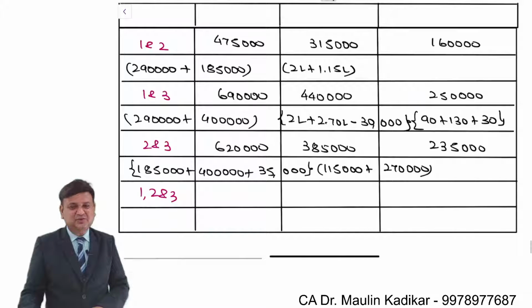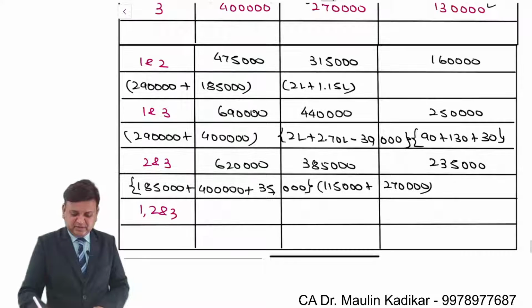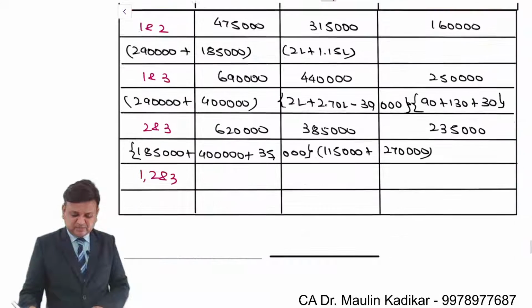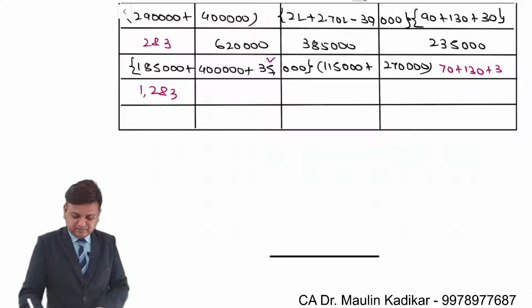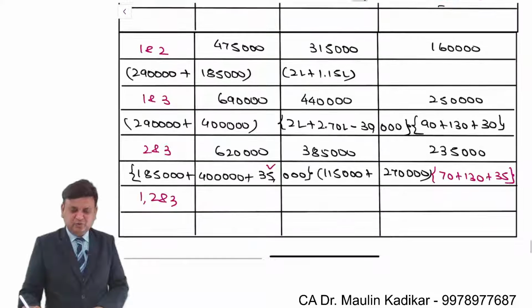Now all of you have understood, I need not tell you. 70 plus 130 comes to 2 lakhs, plus an additional advantage of 35,000. That is also the way you can compute 2,35,000.